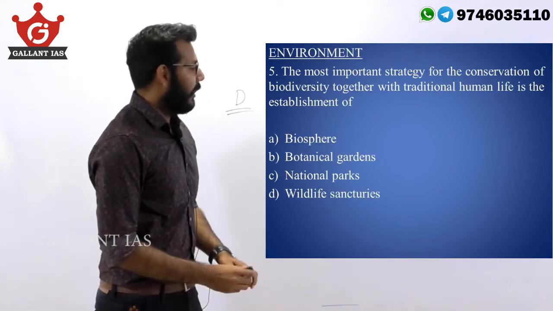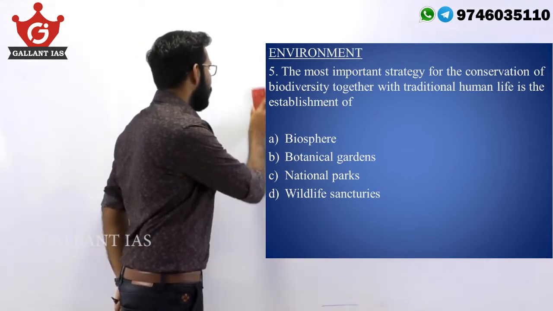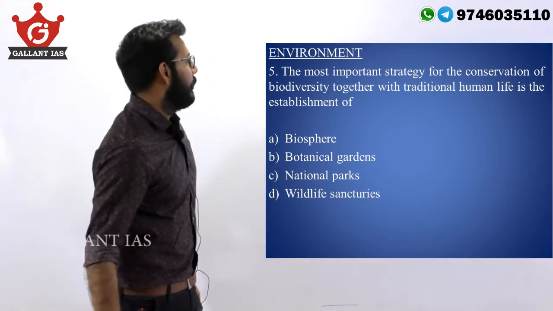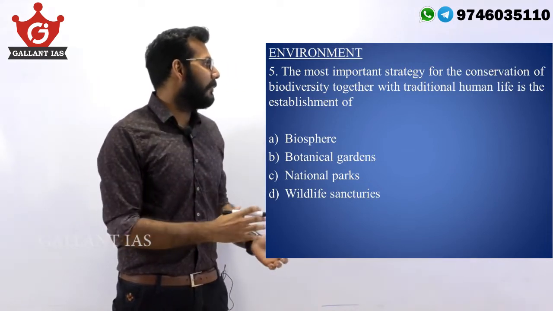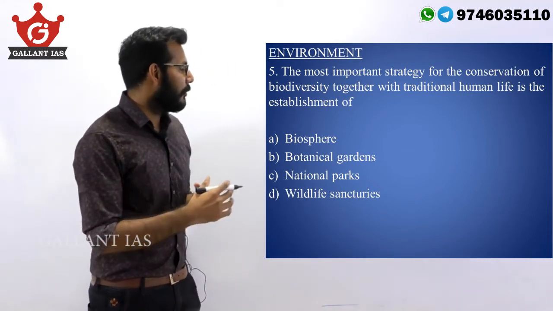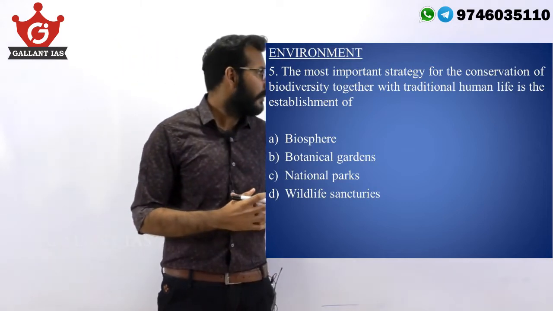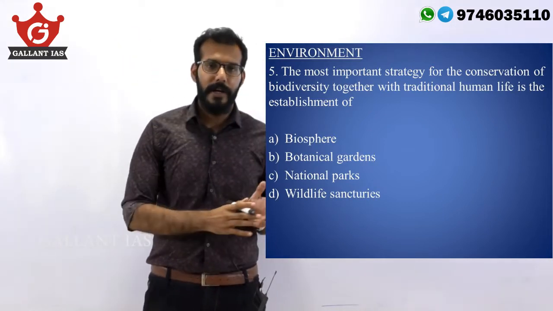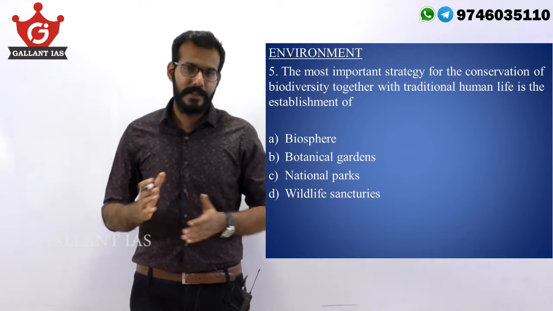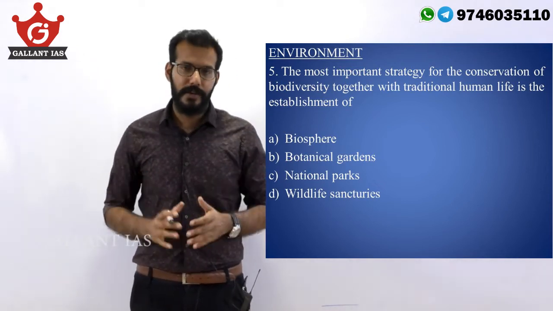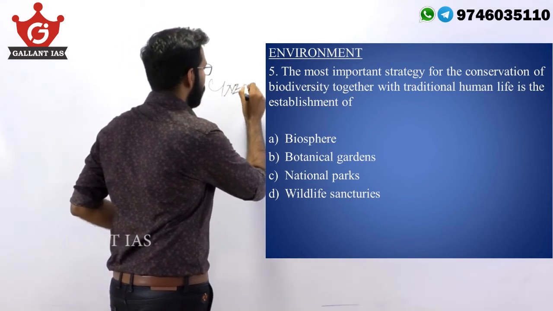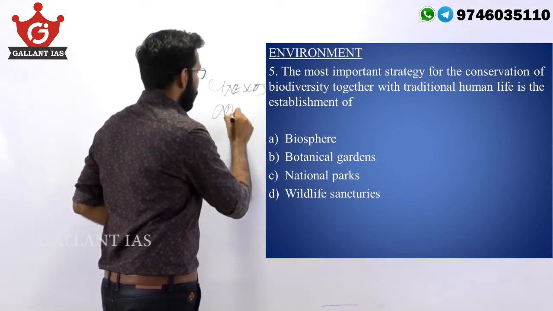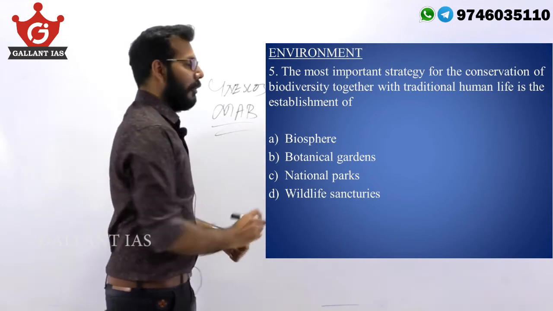Now, the last question from environment. The most important strategy for the conservation of biodiversity together with traditional human life is the establishment of which of the following? There is only one program where conservation of nature and conservation of human activity is held together. That is UNESCO's Man and Biosphere program, MAB program.